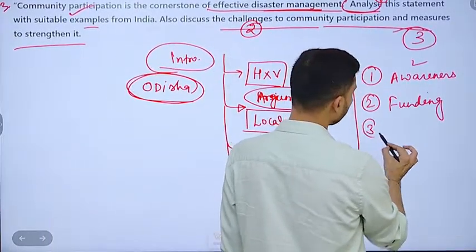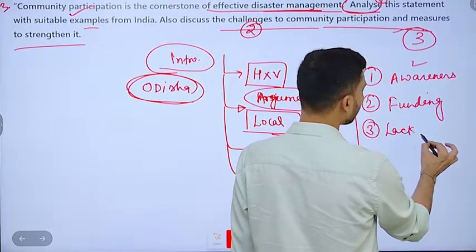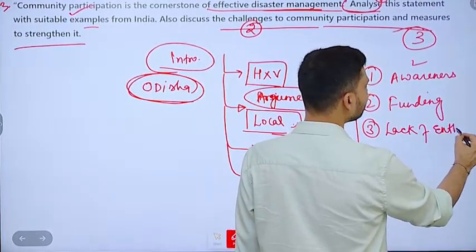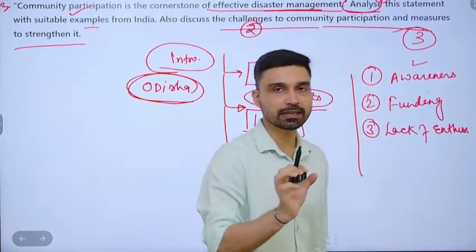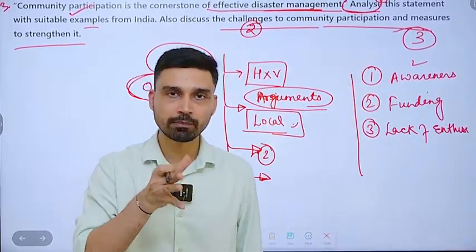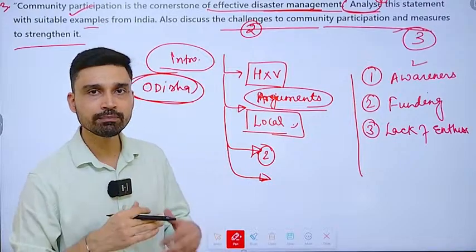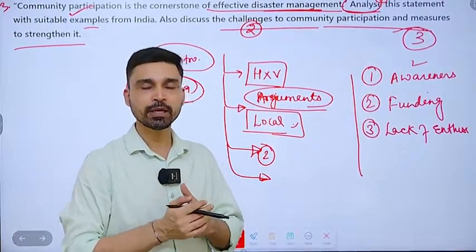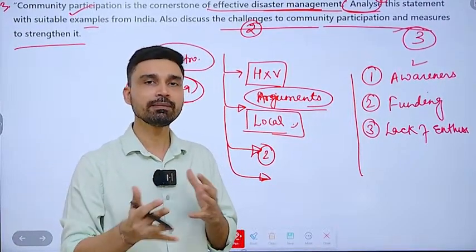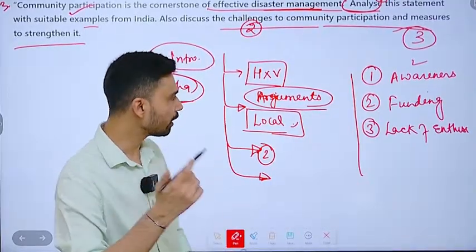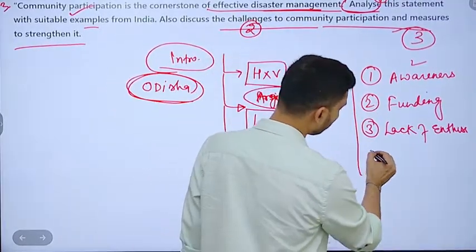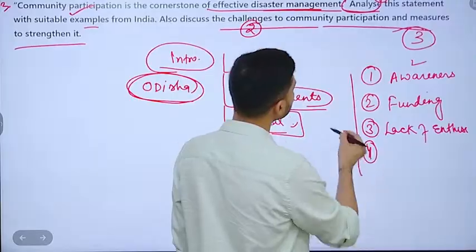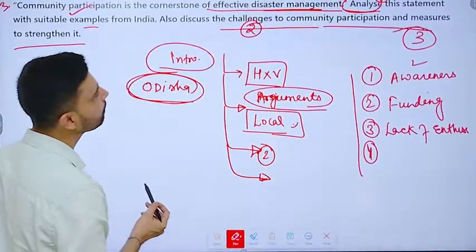Third is a lack of enthusiasm and interest, which to some extent again can be related to a disconnect that exists between the government and the local population. Many times the message is not clearly communicated by the government to the local population. Many times there is some sort of lack of harmony in how the work has to be done. So these are some of the challenges in community participation.